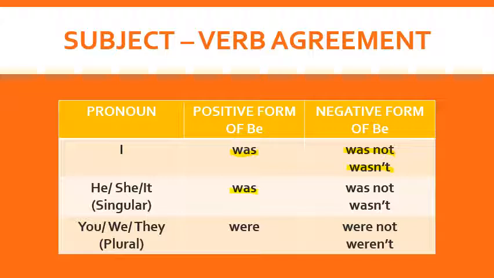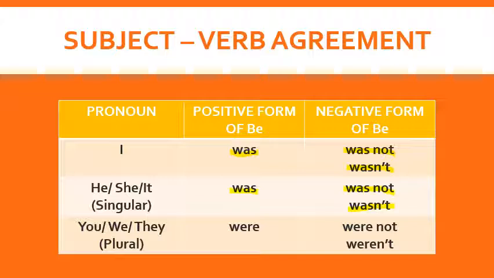Similarly, as I told you for I, the negative form of was will be was not and wasn't. So this will be the same for I, he, she, it. For all of them we are going to use was, and in negative, was not and wasn't.